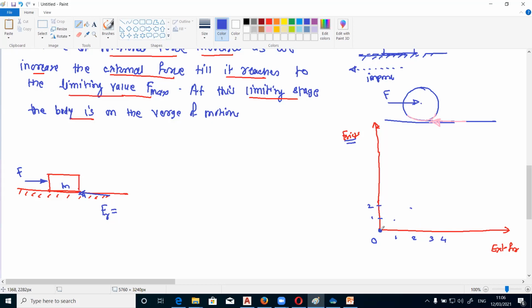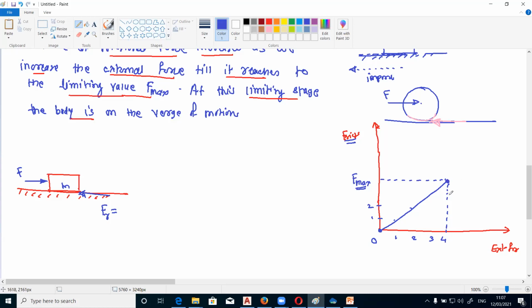So similarly, we will observe the direct proportionality up to some limiting value. Okay. So this is called the limiting frictional force. So suppose that limiting frictional force is represented as F max. And beyond this point, the surface will not offer frictional force beyond the maximum force.